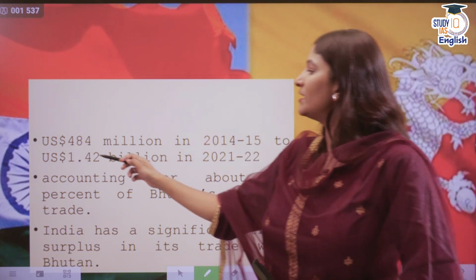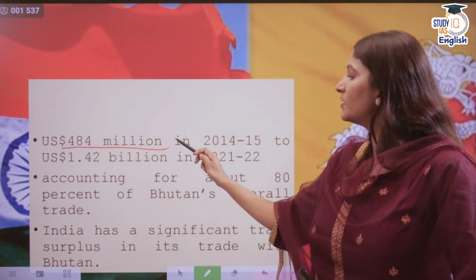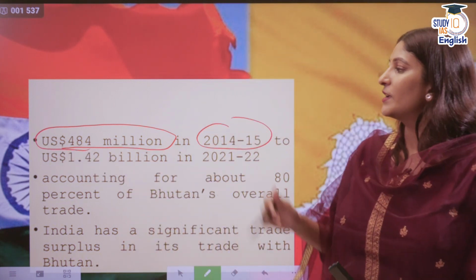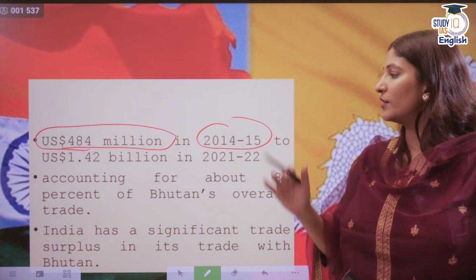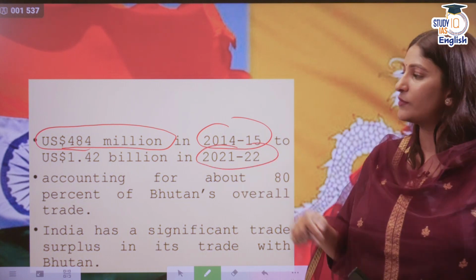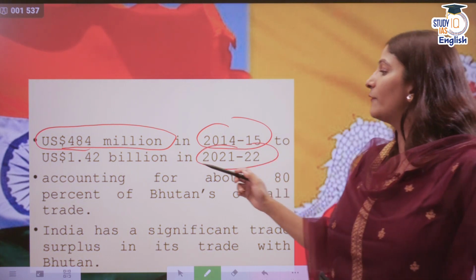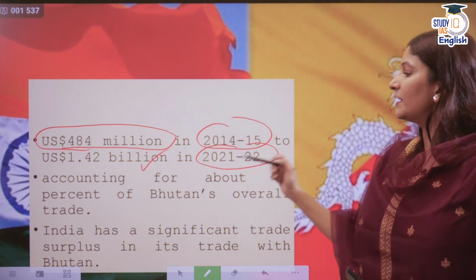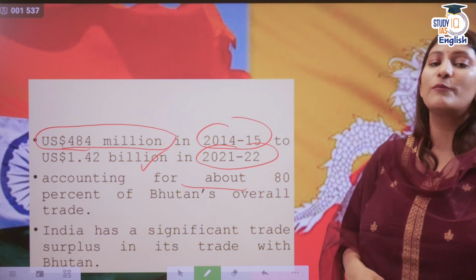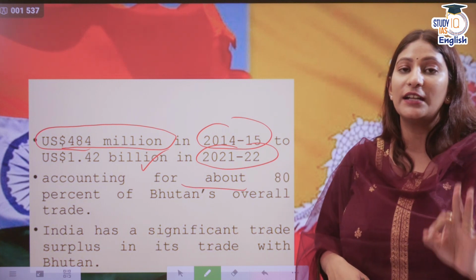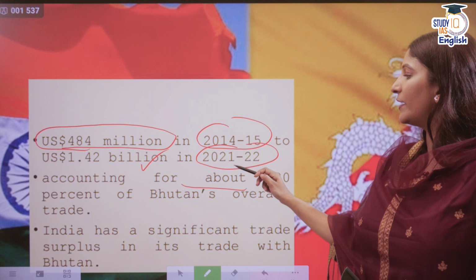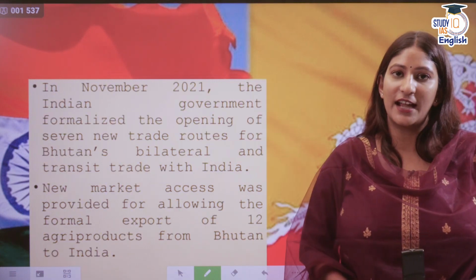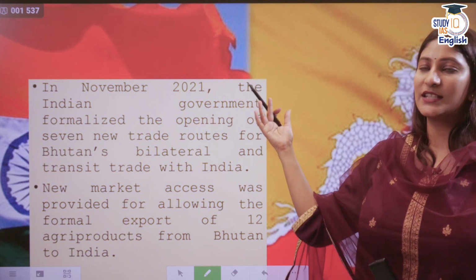As you see, this is the amount of trade that happened in 2014-15, 484 million US dollar. Then when it comes to 2021-22, it became 1.42 billion US dollar, and it almost tripled, as you can see. It accounted for about 80% of Bhutan's trade. India accounted for 80% of Bhutan's trade in 2021-22. India has a significant trade surplus with Bhutan. That makes the other statement correct.